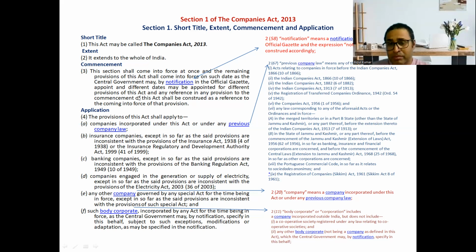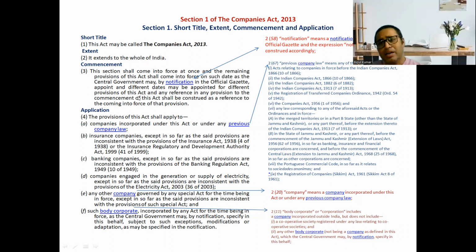Previous company law means any law specified below: any Act relating to companies in force before the Indian Companies Act 1866, the Indian Companies Act 1866, the Indian Companies Act 1882, the Indian Companies Act 1913, the Registration of Transport Companies Ordinance 1942, the Companies Act 1956, and any law corresponding to any of the aforesaid Acts or the Ordinance and in force. This is given in clause 67 of Section 2.